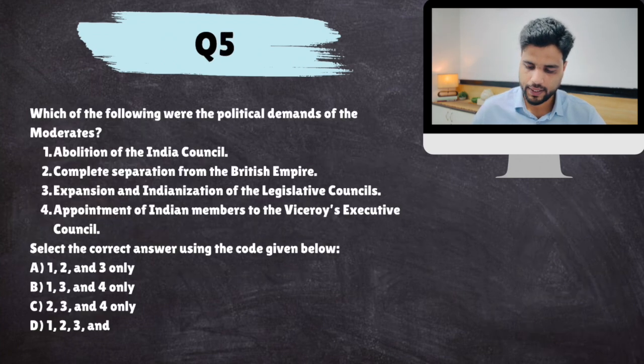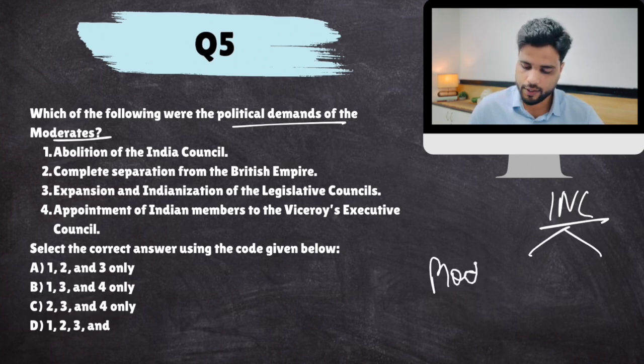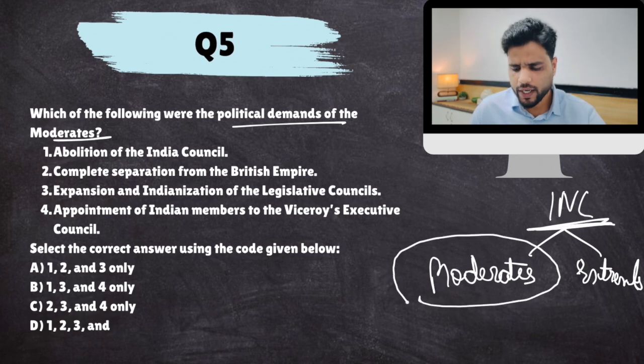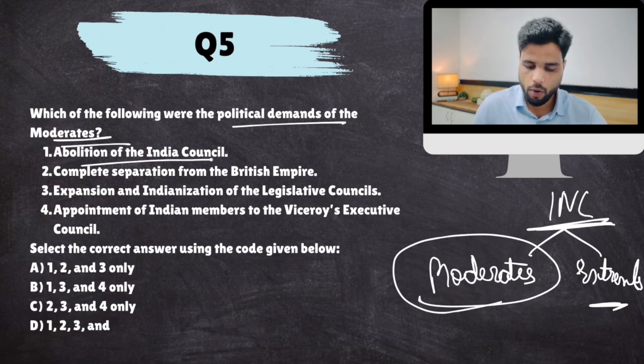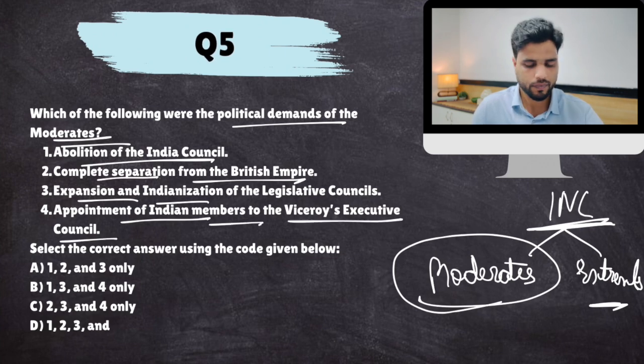All right, next. Which of the following were political demands of the moderates? Now remember, the Indian National Congress had two wings later: moderates and extremists. The initial phase of the Indian National Congress was dominated by moderates only. Extremists became popular later. Now, what were the demands of moderates? Abolition of the India Council, complete separation from the British Empire, expansion and Indianization of legislative councils, appointment of Indian members to the Viceroy's Executive Council. Okay, so abolition of the India Council was correct.